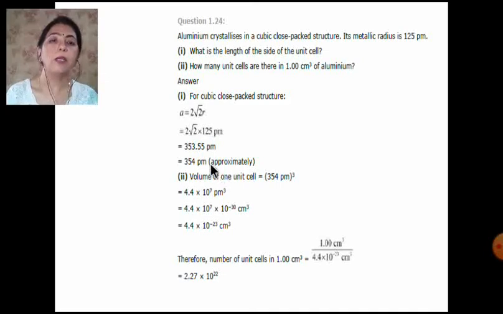Here the answer is in picometers, so either you calculate first in picometers cube and then change it into centimeters, or the other way. Then just use this formula to find the number of unit cells in 1 centimeter cube: the volume of the aluminium divided by the volume of the unit cell. So you can see that this relation is very important for all the types of unit cells.